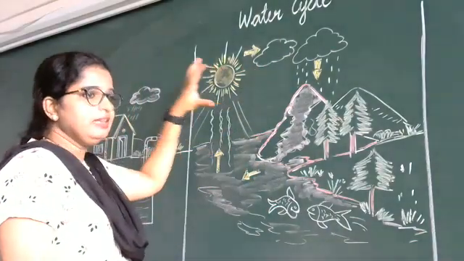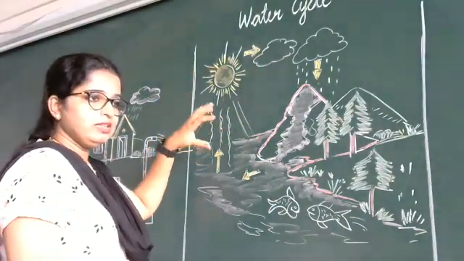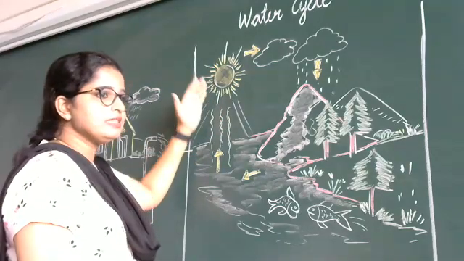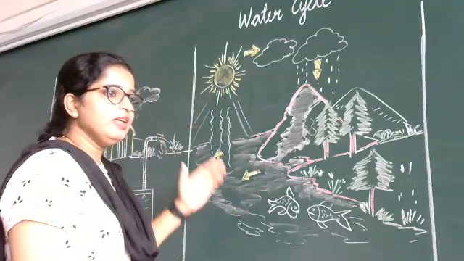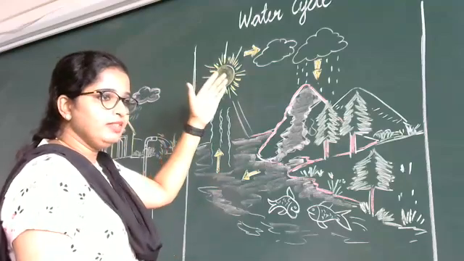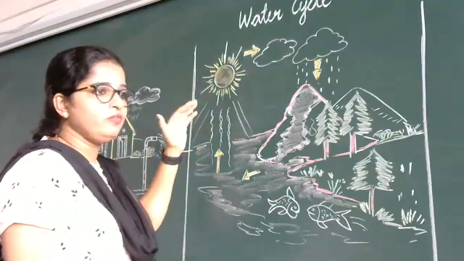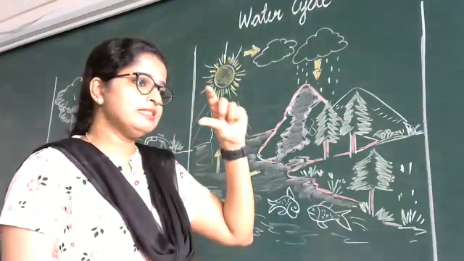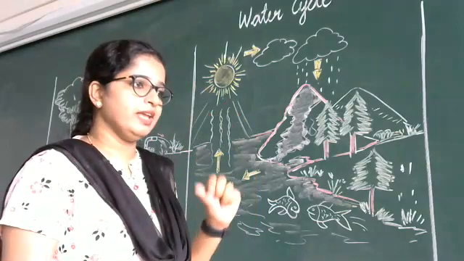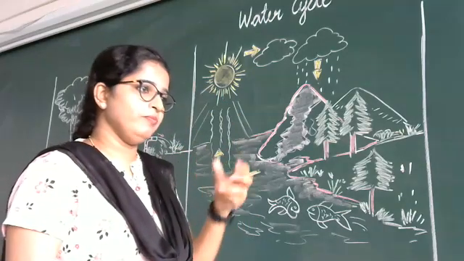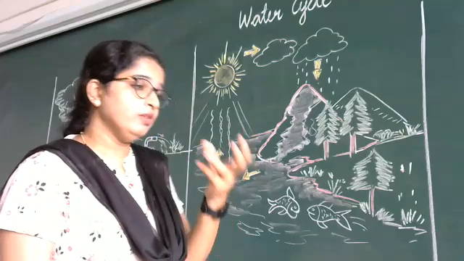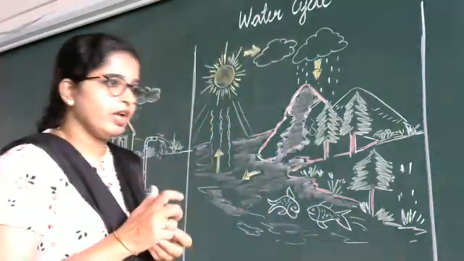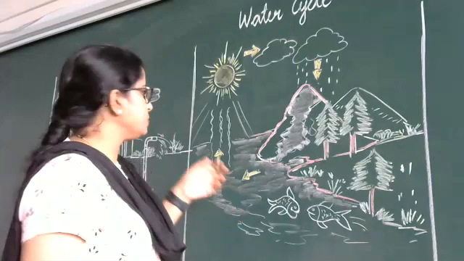First, the sun heats the water. The water goes up in the sky in the form of water vapor. When we heat the water, we can see the water vapor. I will show you in the next class how water vapor forms when we heat it. I'll show you that activity in the class.